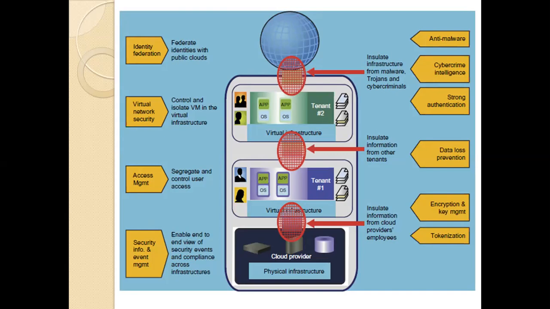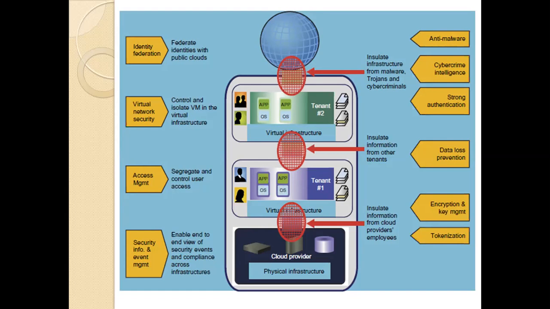For these, we are providing virtual machine isolation. It means that if one virtual machine is affected, there is no problem for the cloud provider or for any other tenant who is using the cloud. So in this diagram, you have the physical infrastructure, which is the cloud provider, and we are providing two tenants here, tenant one and tenant two. Tenant one is accessing the operating systems and applications, as well as the files it is providing.